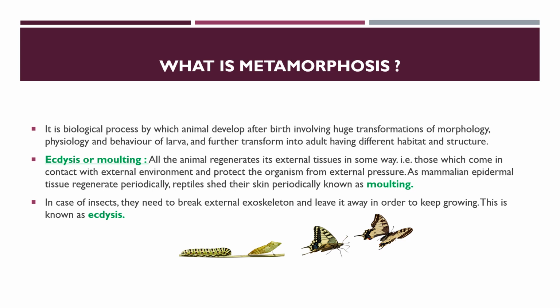In the case of insects, they need to break their external exoskeleton and leave it away in order to keep growing. It is a kind of ecdysis, but since it has an exoskeleton, it needs to break it and leave it away in order to keep growing. So it ruptures its exoskeleton and gets itself out from that, and this process is known as ecdysis.